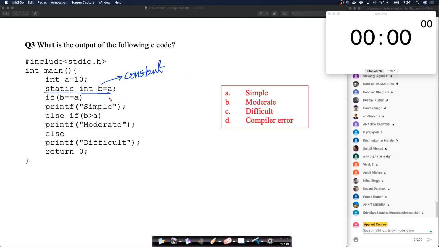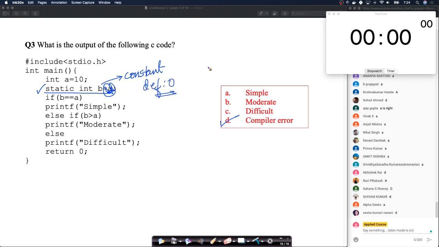If you don't initialize it to anything, the default value it is initialized to is 0. But if you initialize it, you can't initialize it to a variable. You have to initialize it to a constant. So if you try to compile this code, you'll get a compile error. Static has this very simple logic that you should always initialize it to a constant. If you don't, it's okay, it's always by default initialized to 0. But if you initialize it, please don't initialize it to a variable, and that's the tricky part here.